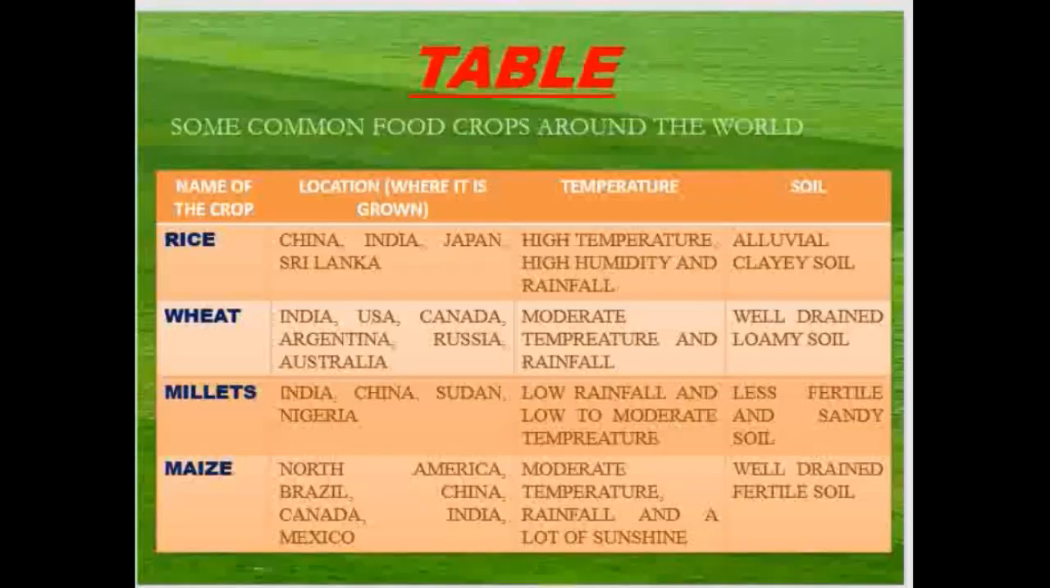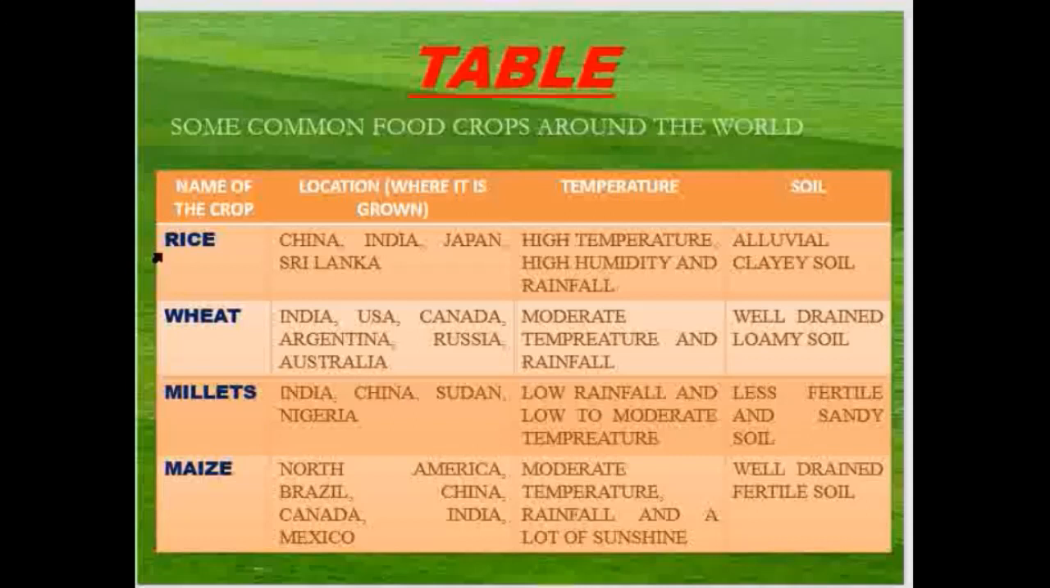Now just see this table. It is given in your book. Now there are some common food crops around the world. Name of the crop. We will see the location where it is grown. We will see the temperature that this crop requires and the type of soil the crop requires. Okay, first we will take rice.